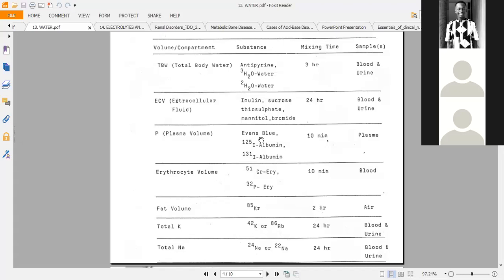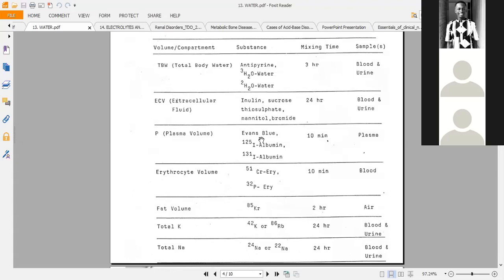You notice that we don't have any dye to measure the intracellular compartment directly. So after we get the total body water and then the extracellular fluid, we subtract to get the intracellular fluid. In the same way, there is no way of measuring the interstitium directly. After we get the extracellular fluid, we can subtract the plasma volume from it to get the interstitium.